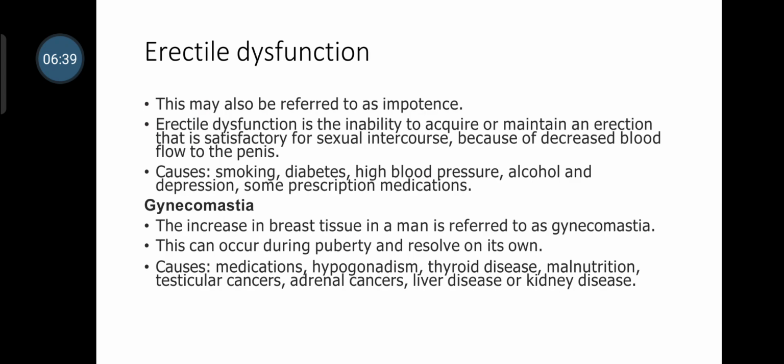Next type of sex hormone related disease in men is erectile dysfunction. This is also referred to as impotence. Erectile dysfunction is inability to acquire or maintain an erection because of decreased blood flow to the penis. Causes: smoking, diabetes, high blood pressure, alcohol, depression and some prescription medication.